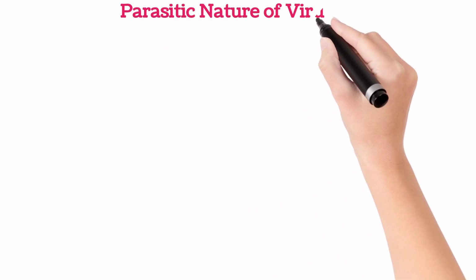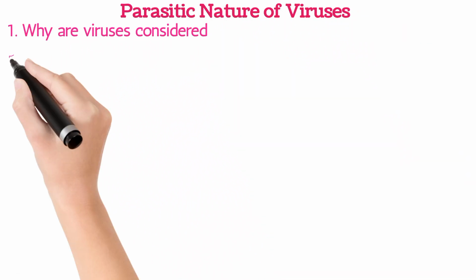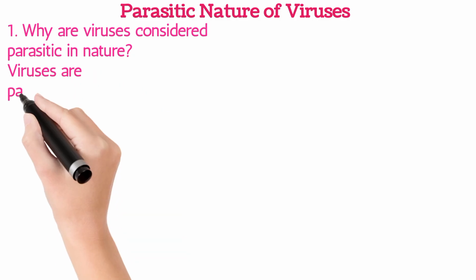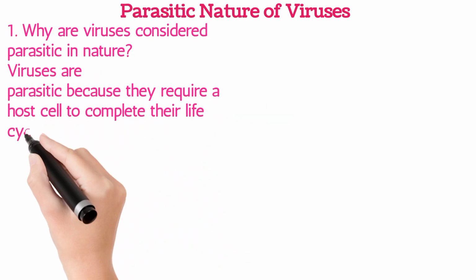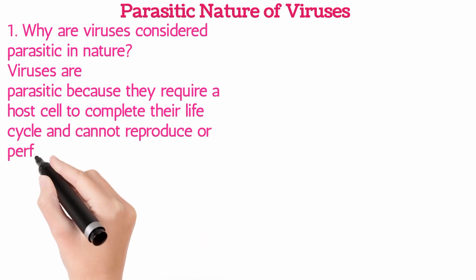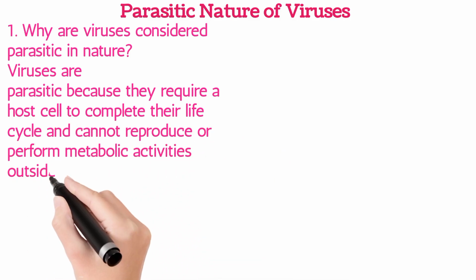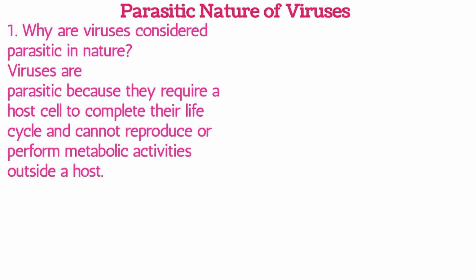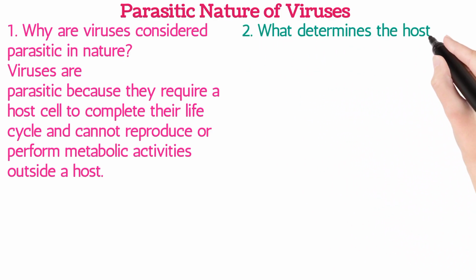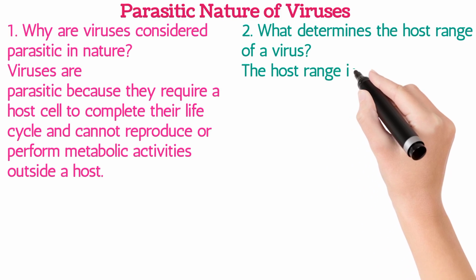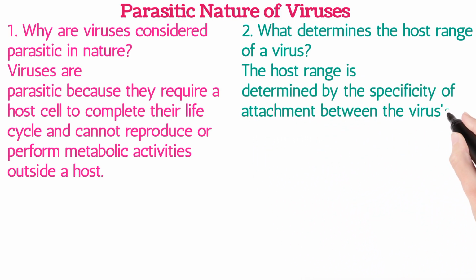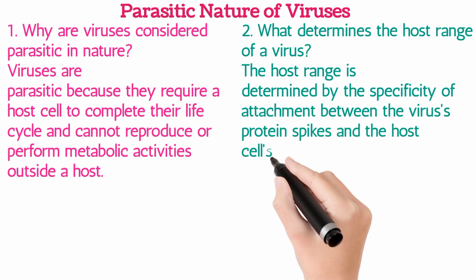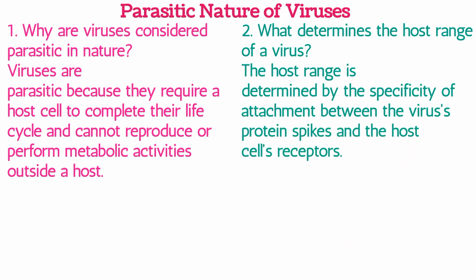Parasitic nature of viruses. 1. Why are viruses considered parasitic in nature? Viruses are parasitic because they require a host cell to complete their life cycle and cannot reproduce or perform metabolic activities outside a host. 2. What determines the host range of a virus? The host range is determined by the specificity of attachment between the virus's protein spikes and the host cell's receptors.